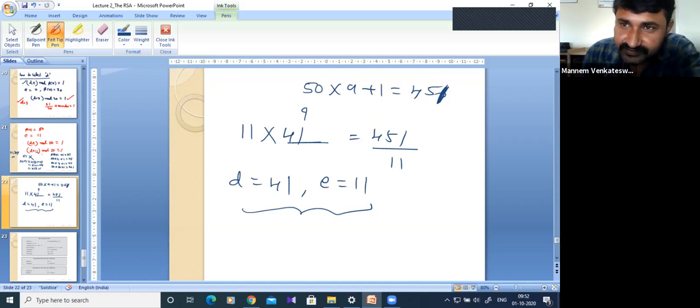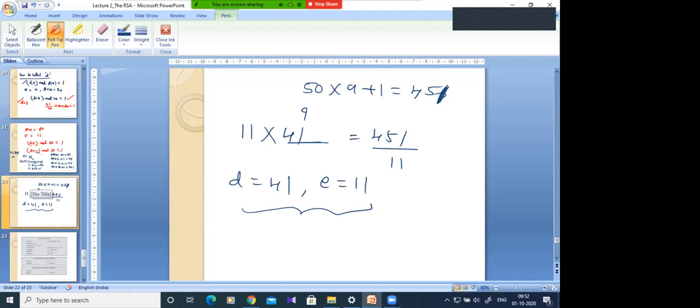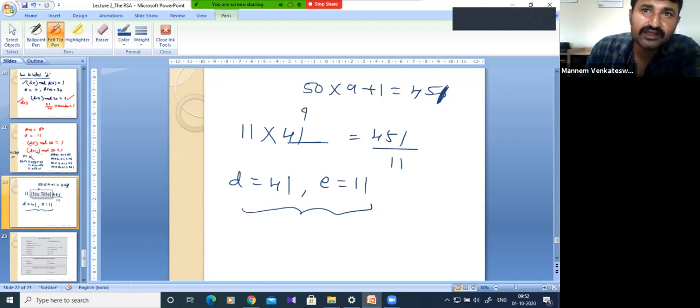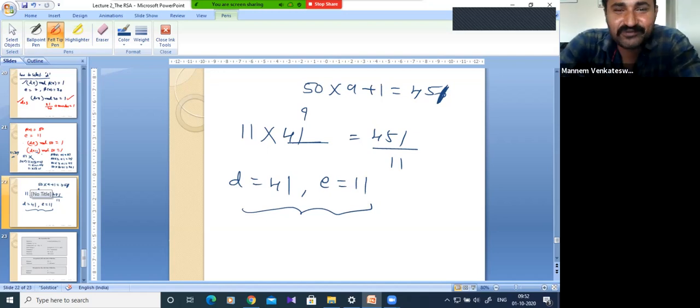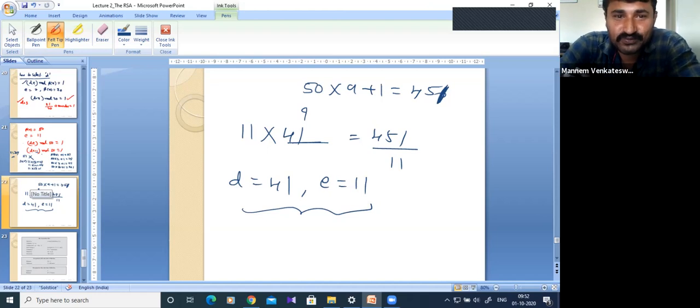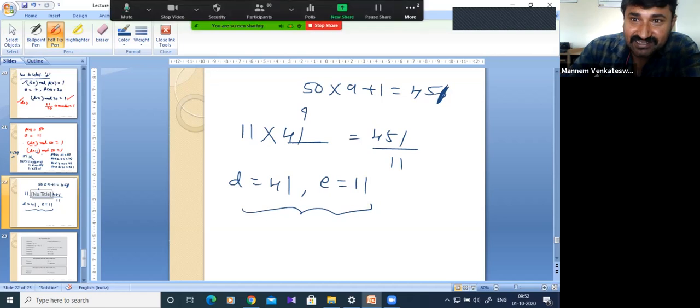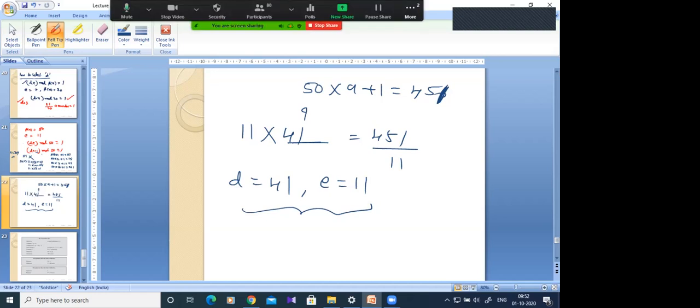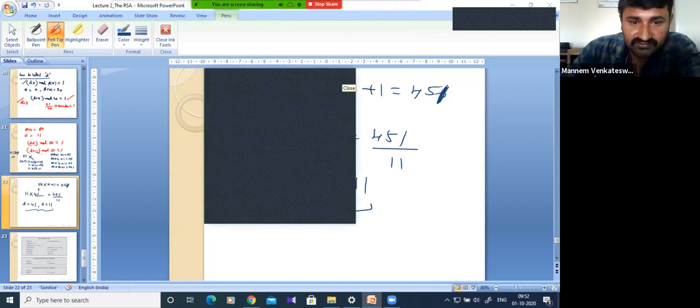In the actual implementation, how many digits prime number is used? P and Q are generally more than 2, or at least 2 digits. We will see that once we do some examples. Okay, it is confusing, roll number 50. I will explain one more example.